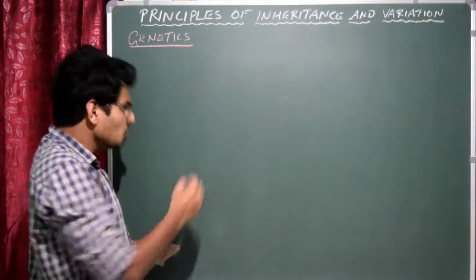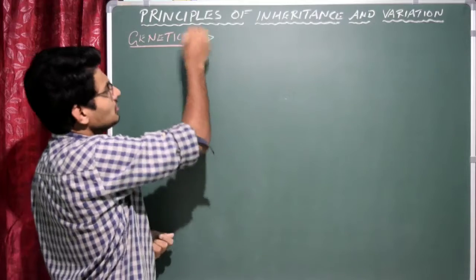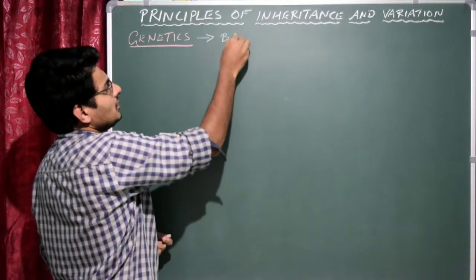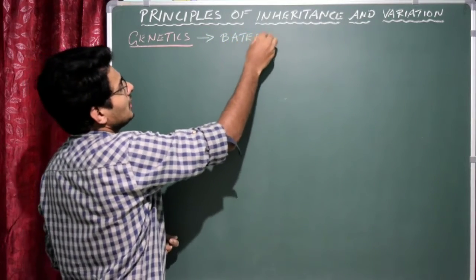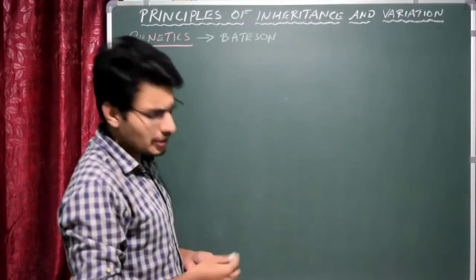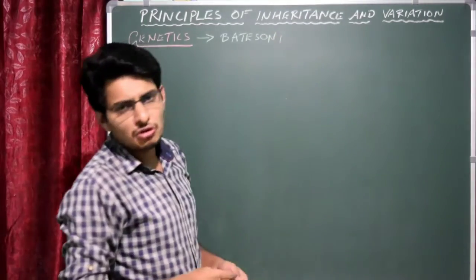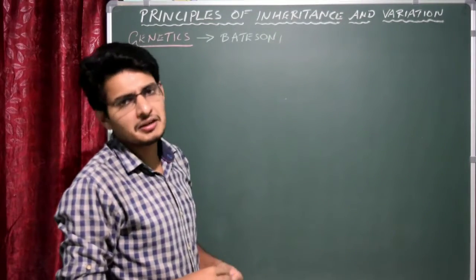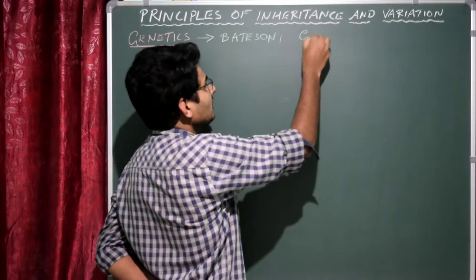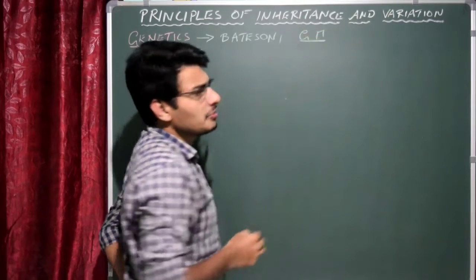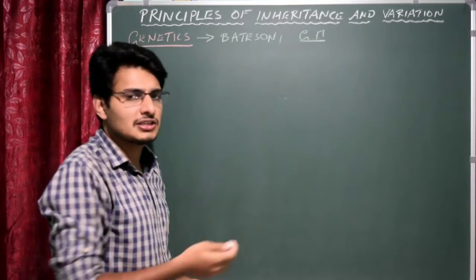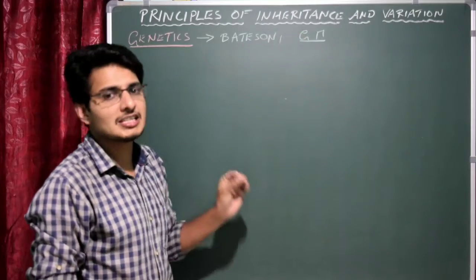Who actually coined the term genetics? The term genetics was coined by a scientist called Bateson. And who is exactly the father of genetics? We all know it is Gregor Mendel. We'll not speak about Gregor Mendel right now, because in the next session I'll be talking about Gregor Mendel's experiments.